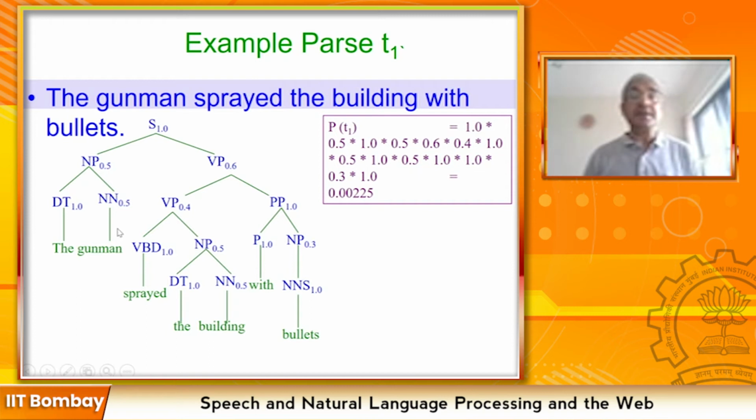So from gunman, if I begin traversing, 1 arc, 2 arc, 3 arc, 4 arc, 5 arc. So the prepositional phrase can be reached by traversing a path of length 5. What about building? I start from building: 1, 2, 3, 4, 5. The same length. Okay, yesterday somebody was asking, if the path length is the same, what do you do? We are finding that the path length is the same for both cases.